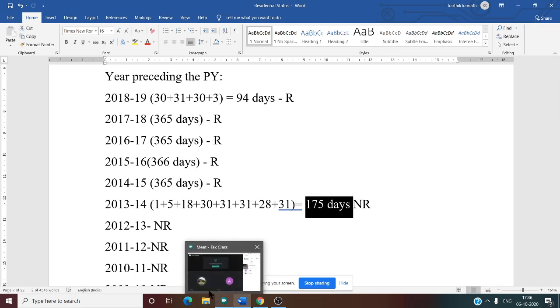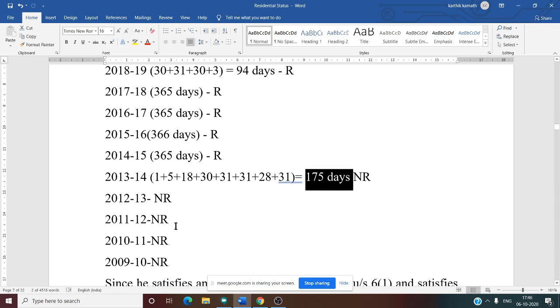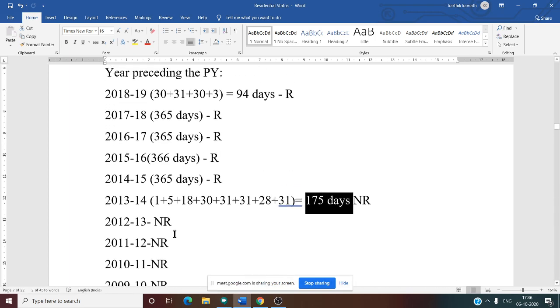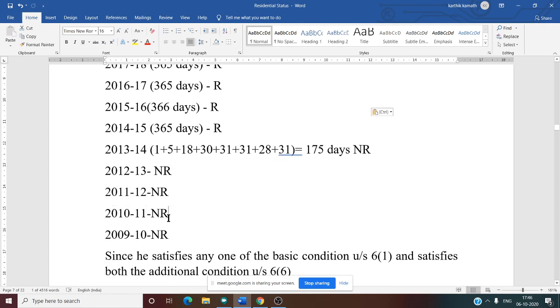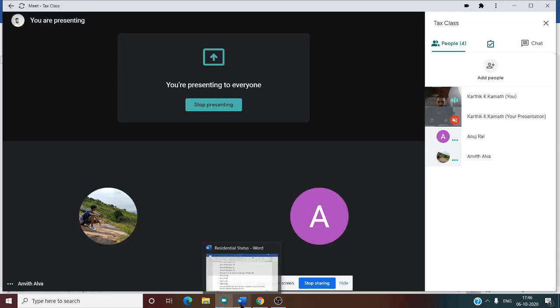Yes, sir. Now what about 2012-13, 2011-12, 2010-11, 2009-10? He was not there in India. From 1/4/2012 to 31/3/2013, he came on 30th September 2013. So he was not there. 0 days in the year 2012-13, 0 days. 2011-12, 0 days. 2010-11, 0 days. 2009-10 also 0 days. Is this clear now?